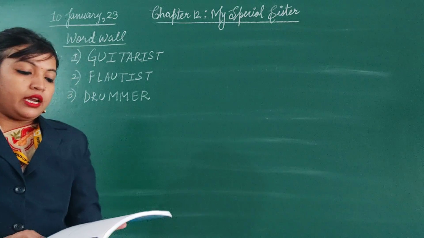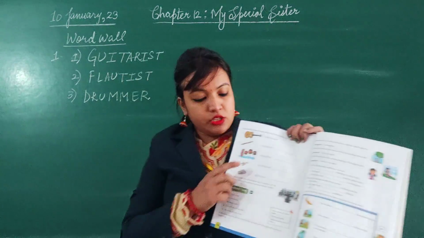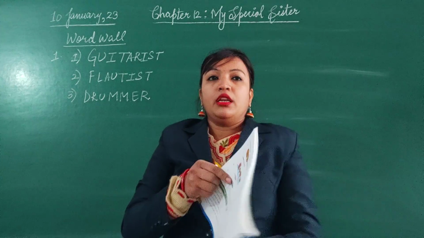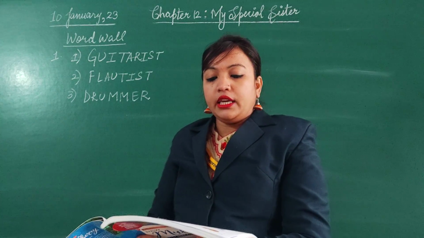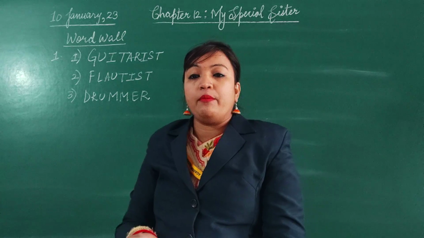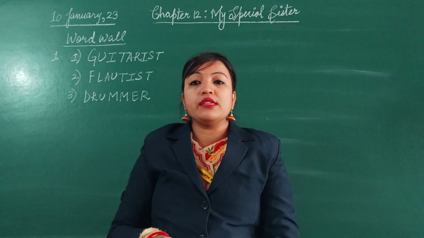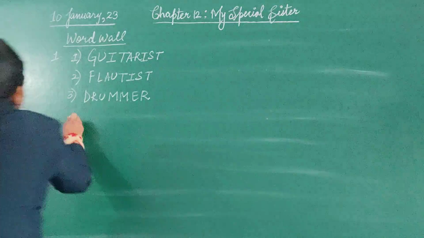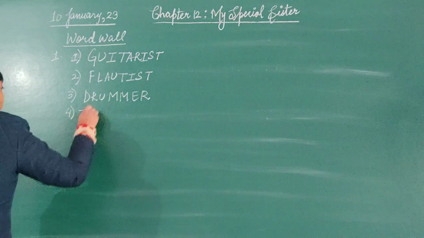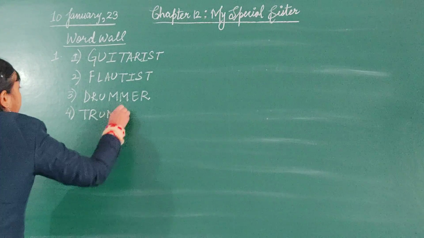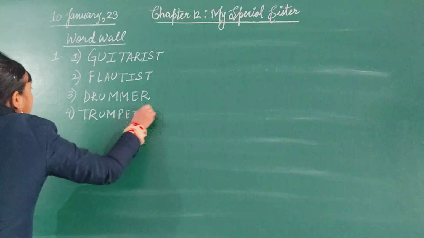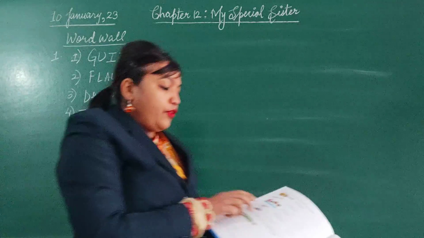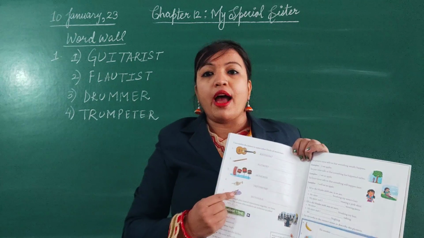Now the fourth one. This picture is of a trumpet. Now the letters are T-R-E-T-E-R-U-M-P. A person who plays a trumpet is known as a trumpeter. Fourth one, T-R-U-M-P-E-T-E-R, trumpeter.